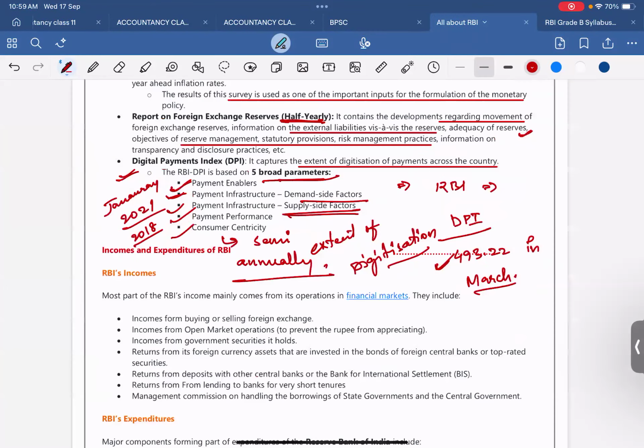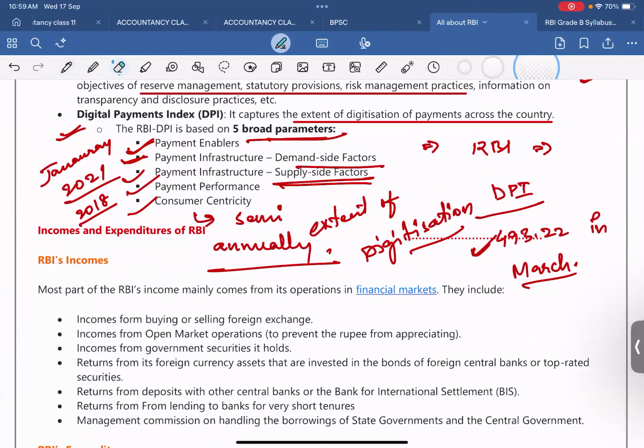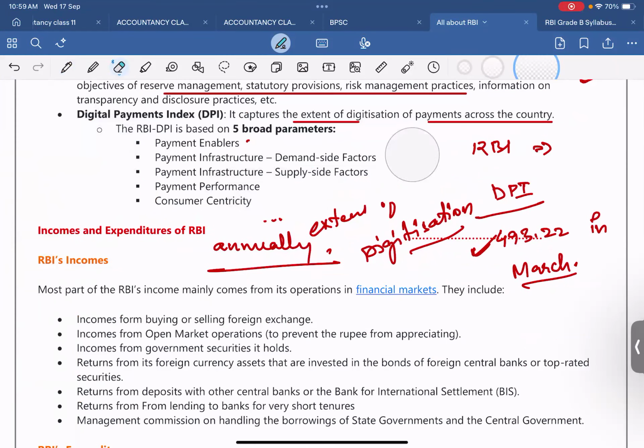Clear? Understood what is digital payment index?